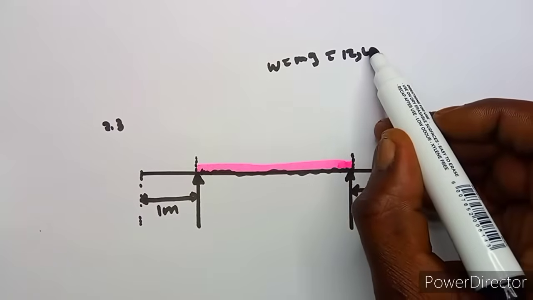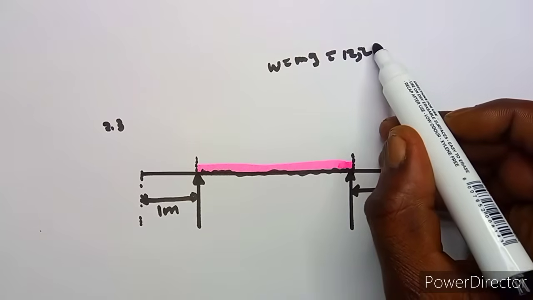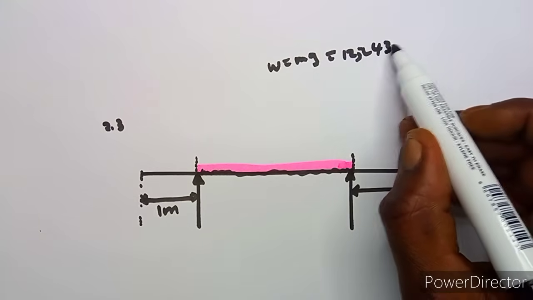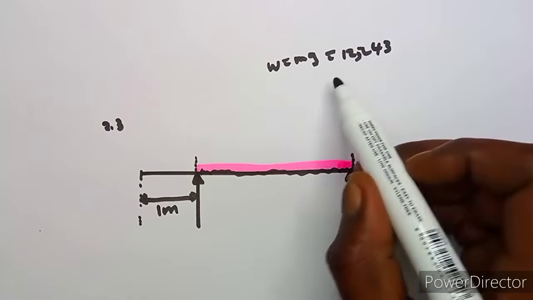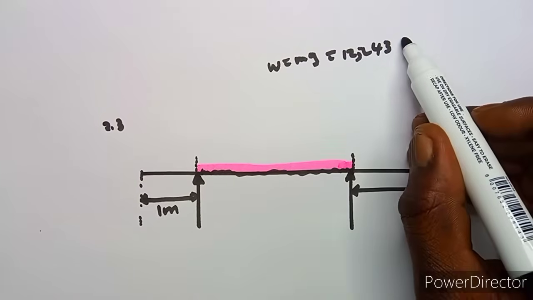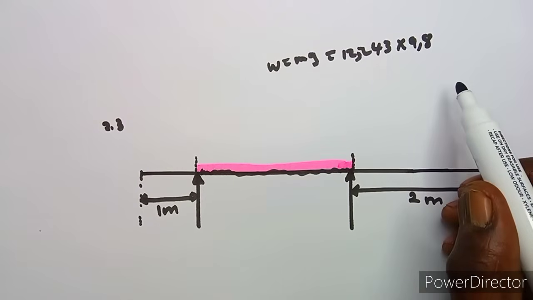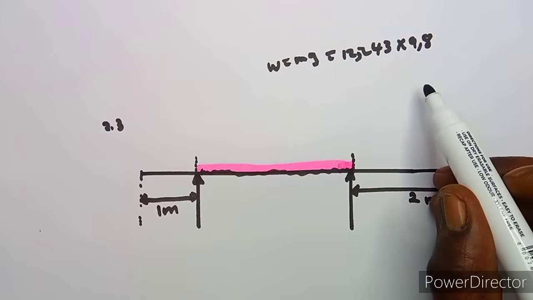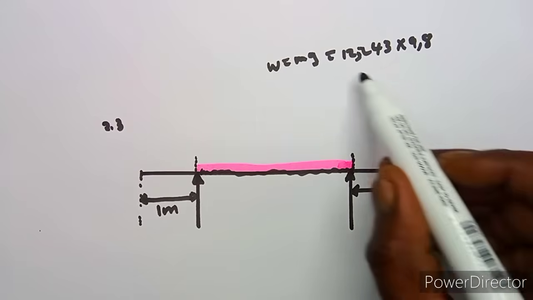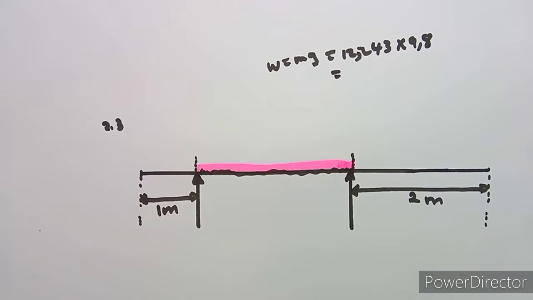So remember, weight is equivalent to mg, which is our force. So we've got the mass of 12,243 per meter, and you are going to multiply by 9,8. If we multiply by 9,8, it's going to give us 120.